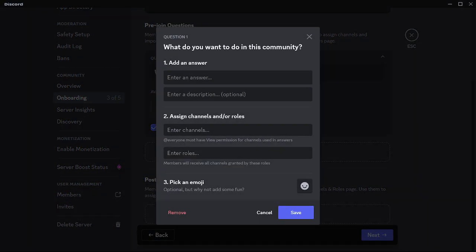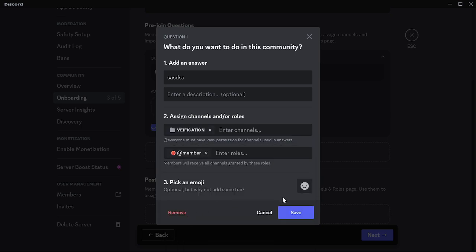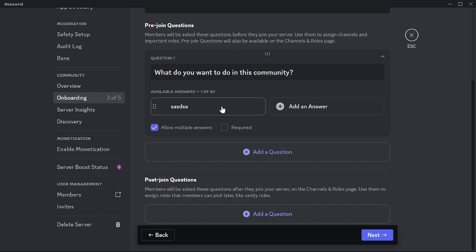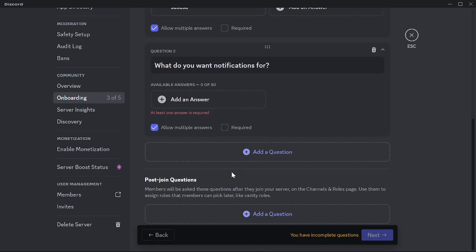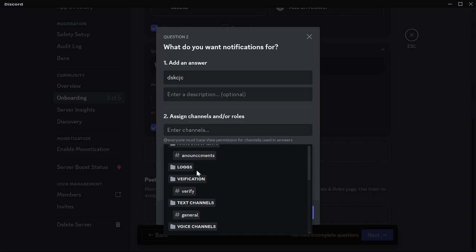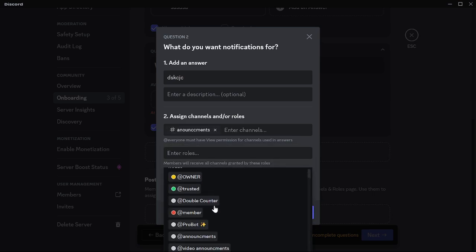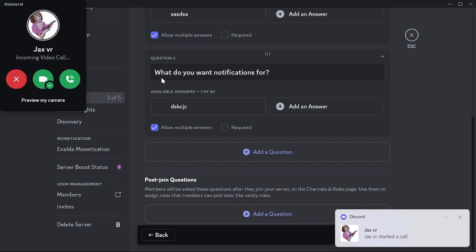So you put in your answer, put in the channel you want it for, boom, and then go to add another question. Probably this, if you want to do the notification thing, and then you put in the name of the notification and the announcement for that, boom. Then you can do the other one, and put in the announcement for that.